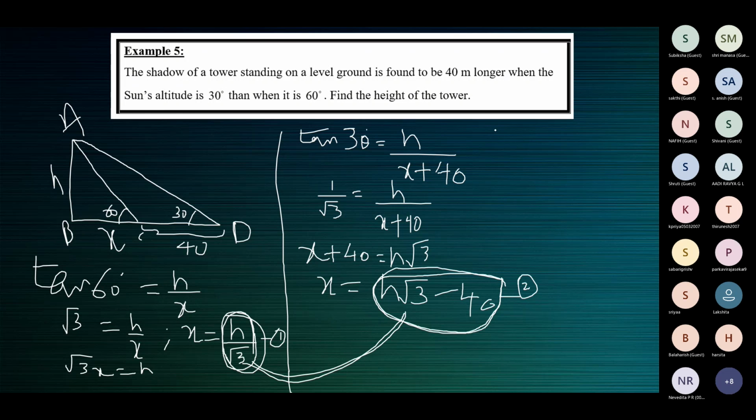Equating both the equations, because both represent x. So h by root 3 is equal to h root 3 minus 40. So you have to solve this, cross multiply. And h root 3, minus 40. Yeah, minus 40. Yes. So then cross multiply. So you'll get h is equal to 3h minus 40 root 3.